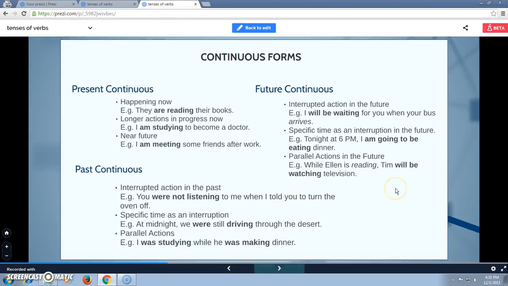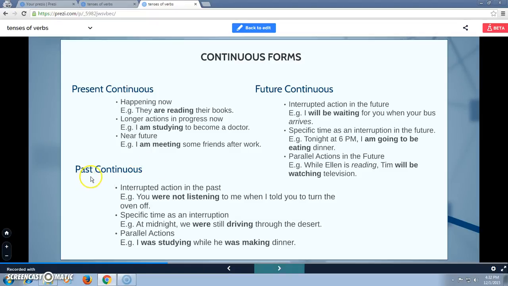Next topic, continuous forms. Do you have any idea about continuous forms? Continuous forms are present continuous, past continuous, and future continuous. Present continuous is used for what is happening now, longer actions in progress now, and the near future. Example: They are reading their books. I am studying to become a doctor. I am meeting some friends after work.